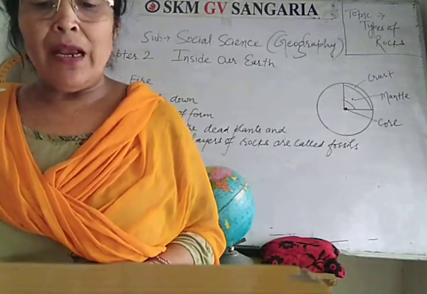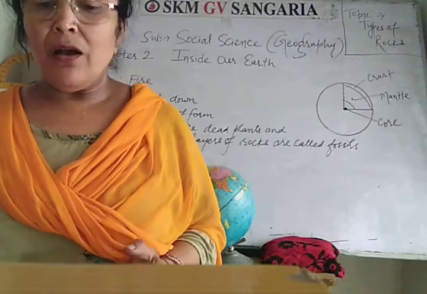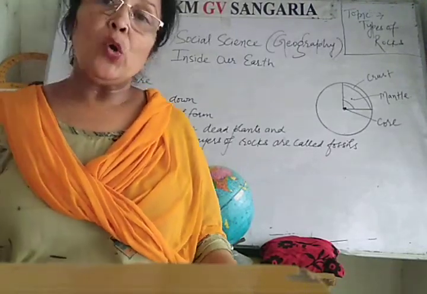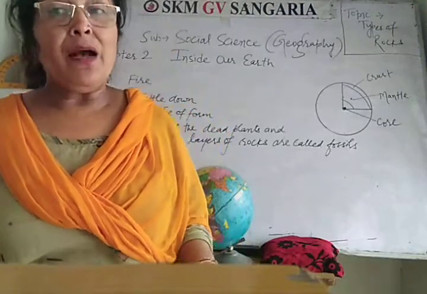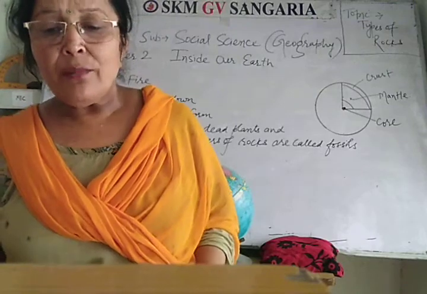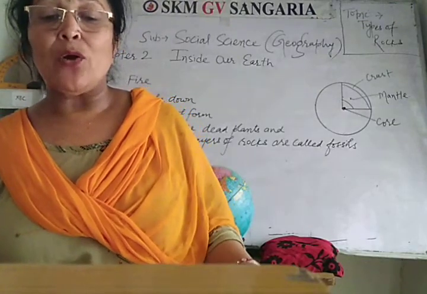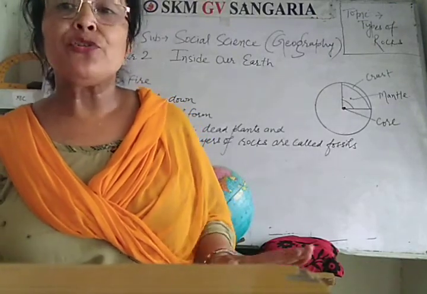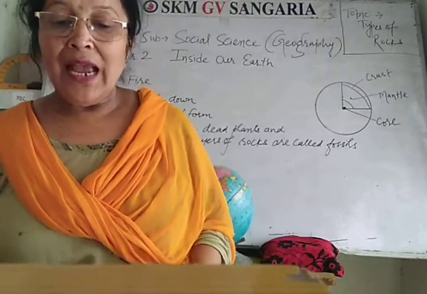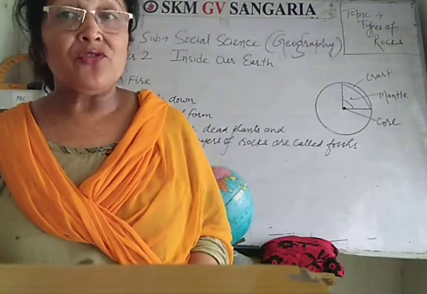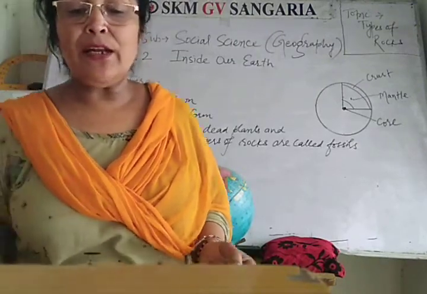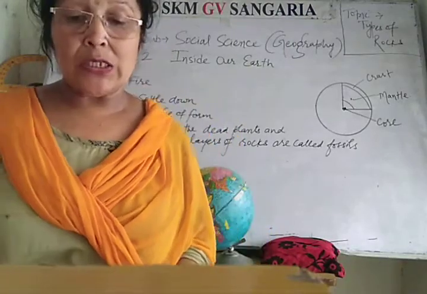When this molten magma, this lava, comes onto the earth's surface, it rapidly cools down and becomes solid. Rocks formed in such a way on the crust are called extrusive igneous rocks. They have a very fine grained structure. For example, basalt, and the Deccan Plateau is also made up of basalt rocks.